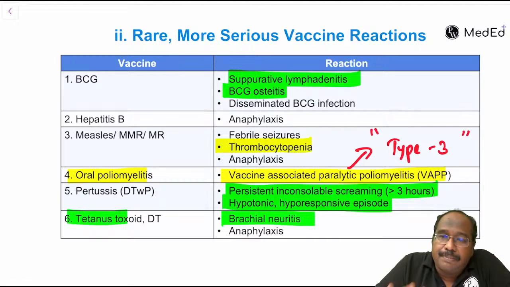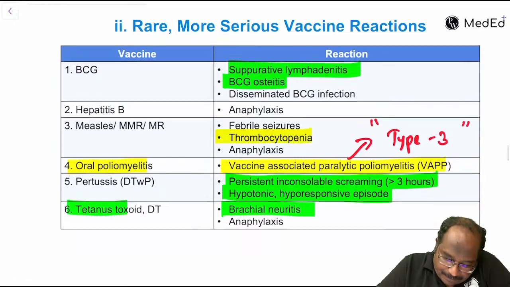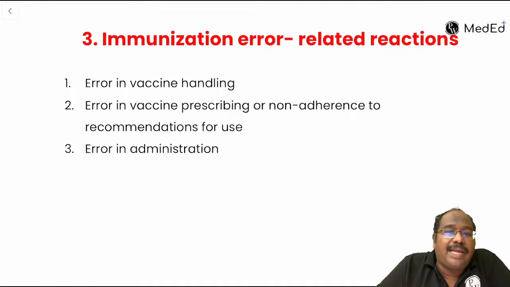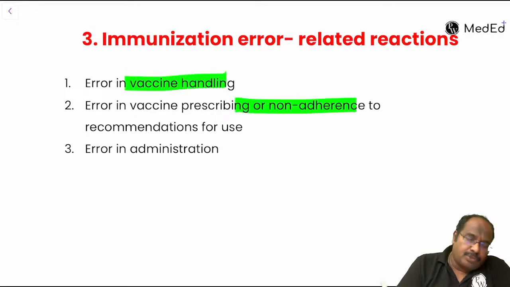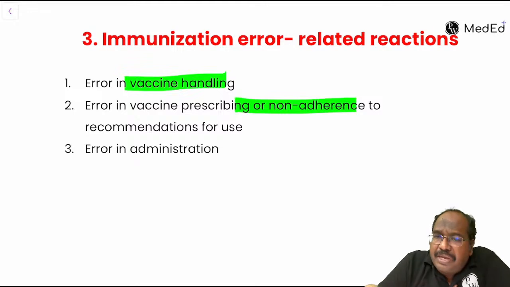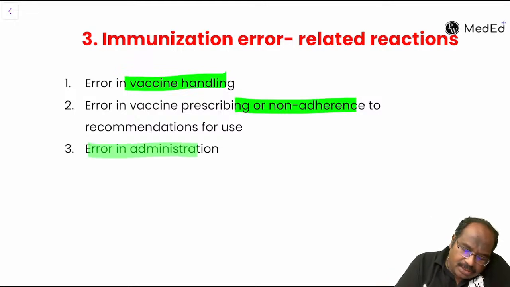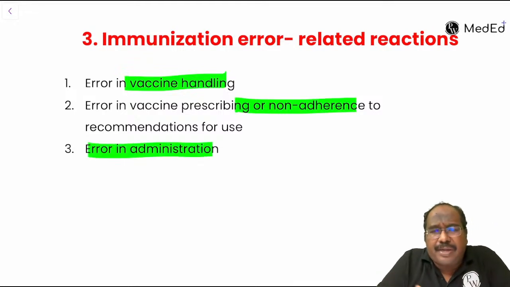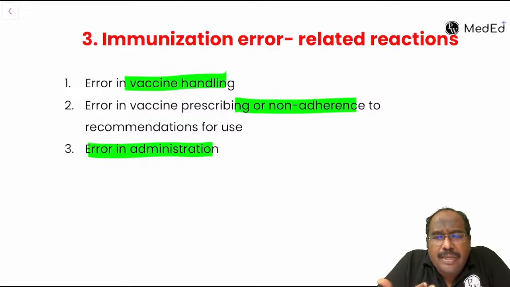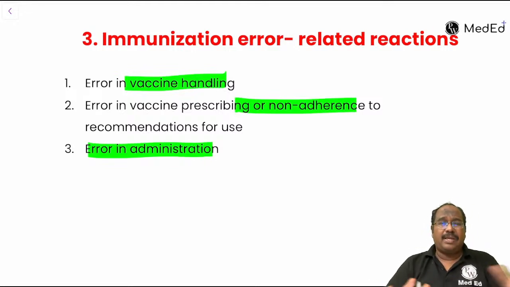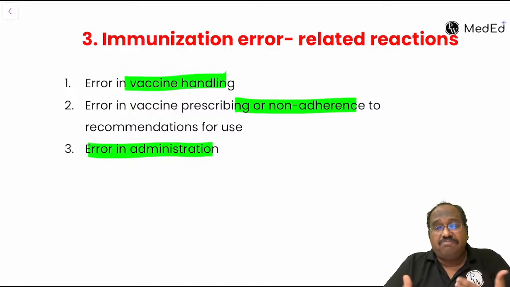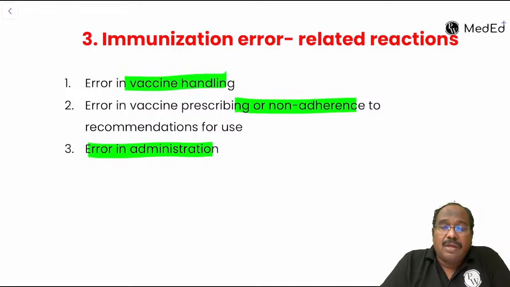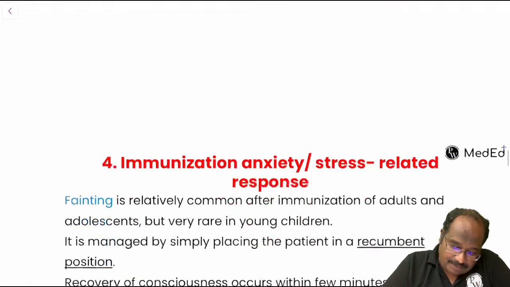Following this serious reaction because of the vaccine itself or the quality, it may be immunization error, error in handling the vaccine. Non-adherence, for example, giving the wrong diluent, or error in administration. You are supposed to give it subcutaneously, but you give it IM or intradermally. The route has not been followed. Or for BCG you have to use normal saline as diluent, but you have mixed it with distilled water, such type of things.